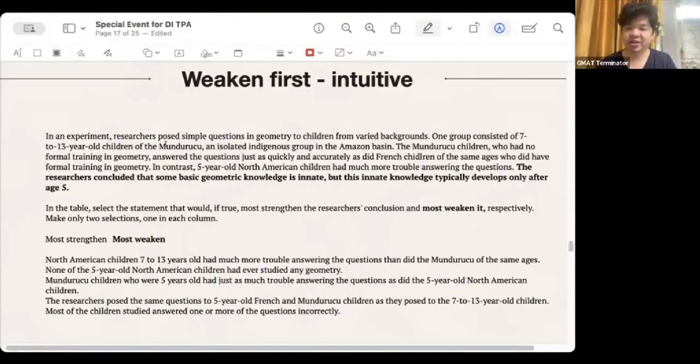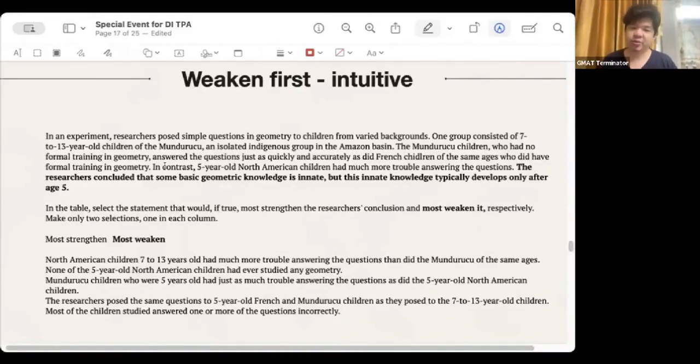So at the same age, one is an Amazon tribe child who has not learned geometry, and the other is a French child who has learned geometry. They are surprisingly the same in terms of accuracy and speed in answering geometry problems. In addition, there is another paragraph of information added on the right back. In comparison, 5-year-old American children from the United States and Canada performed quite poorly on these questions, even worse than what we just talked about. So in the end, the researchers concluded that some geometry-related knowledge is innate, so it is native, which means that we have it from birth. Yes, but these geometry-related abilities will only gradually emerge after the age of 5.